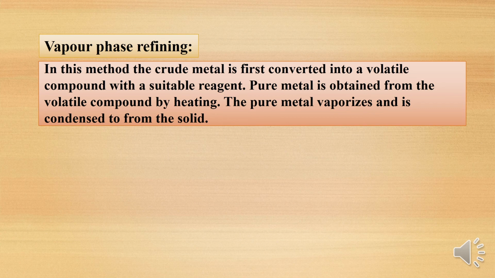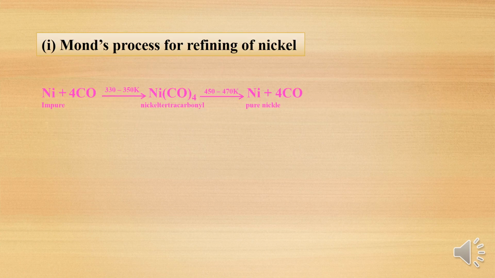In the sense, first the crude metal is converted into a volatile compound. That volatile compound is further heated to get the pure metal. So here there are two different methods we are adopting. The one is called Mond's process, and the next is Van Arkel. The first one we have is Mond's process.